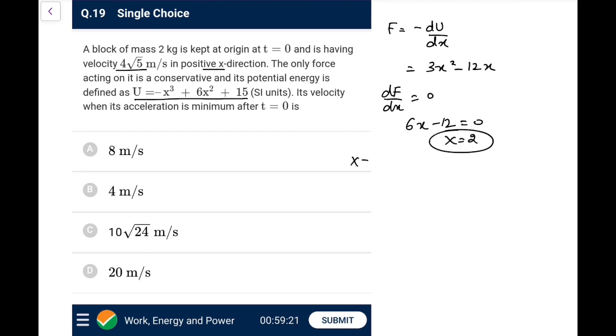Now at x equal to 0, the potential energy function I can directly see is 15 joule, and kinetic energy would be half times 2 times (4 root 5) whole square, that would be 80. So that is 80 joules. That means the total mechanical energy is 95 joules.